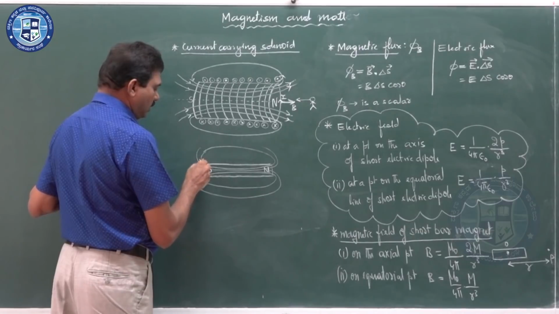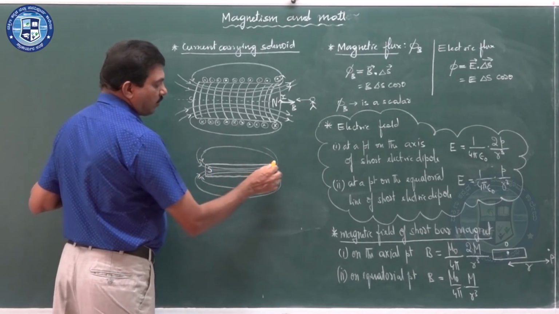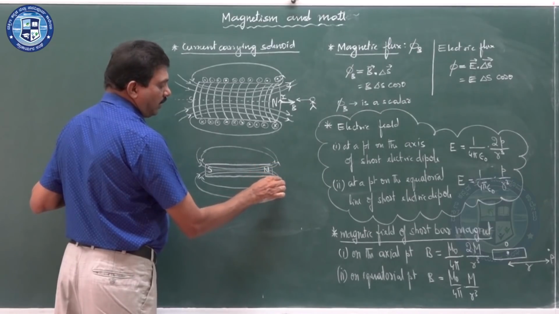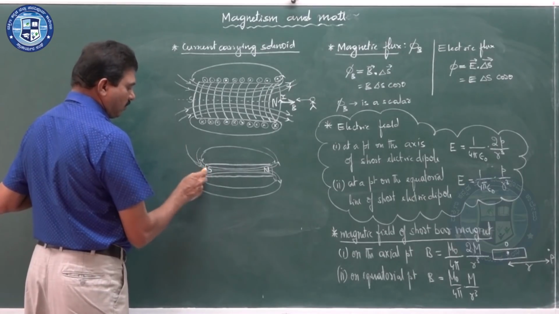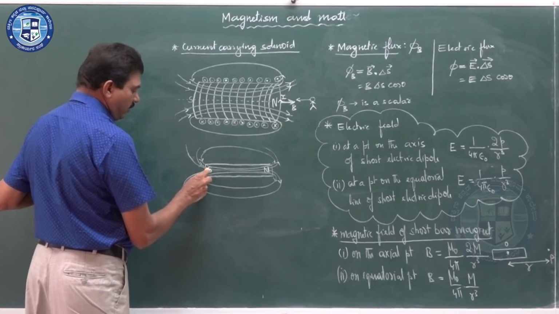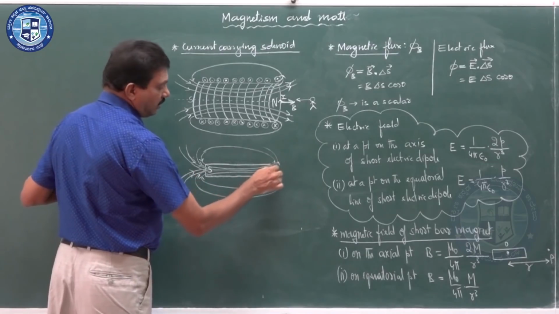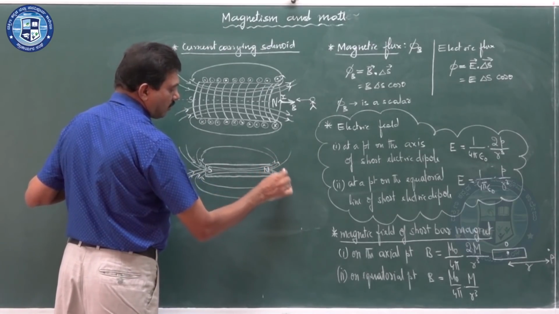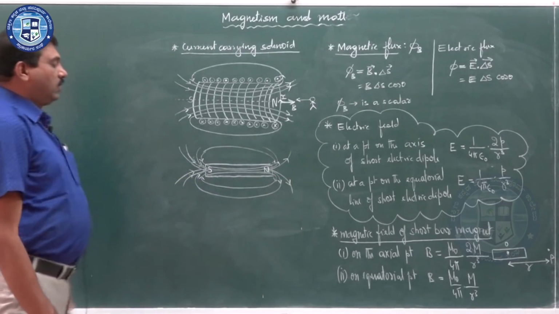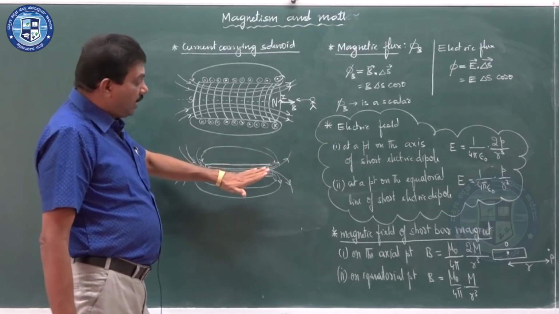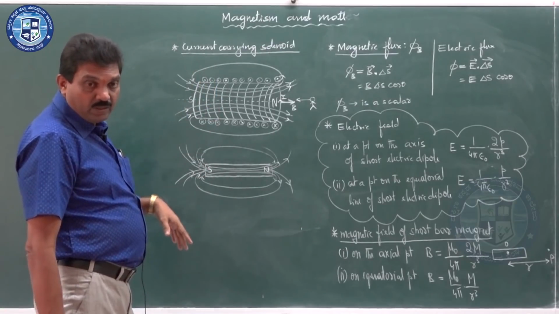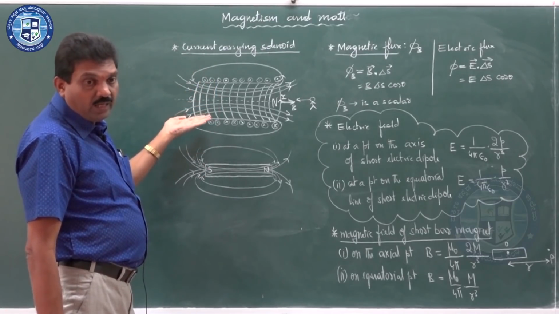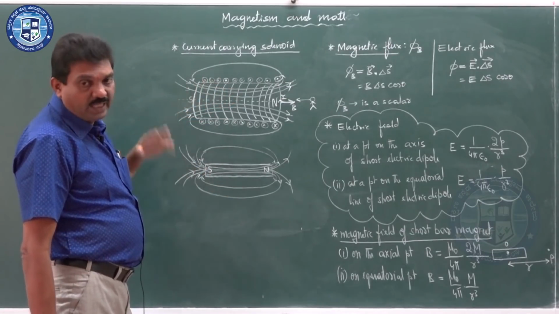In the south pole they enter like this, and in the north pole they emerge. We can observe there are many field lines. Field lines never intersect. While drawing the field lines, you must be very careful. Here they enter, here they emerge. Therefore, we can see the similarity between a current carrying solenoid and a bar magnet. They are almost one and the same. A current carrying solenoid acts as a bar magnet and a bar magnet is very similar to a current carrying solenoid.